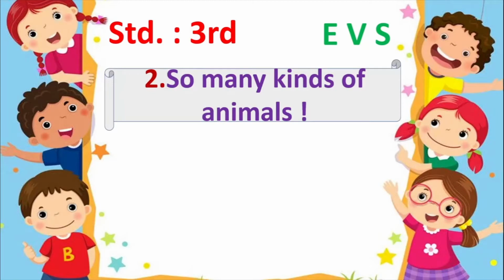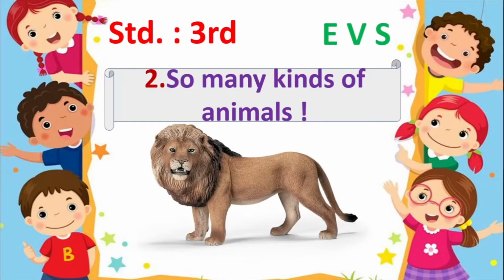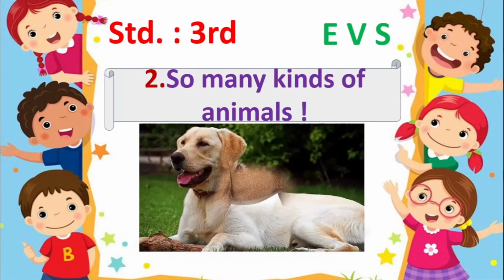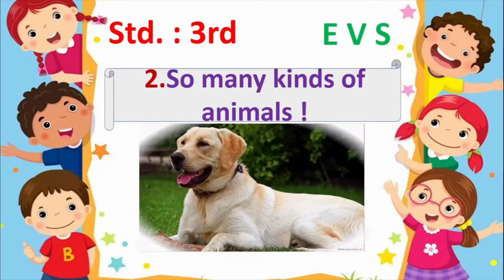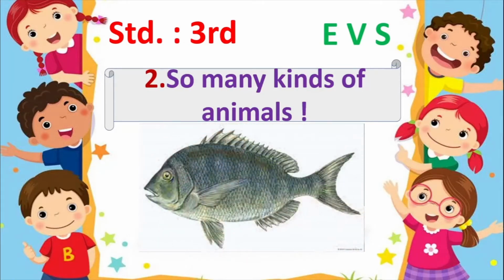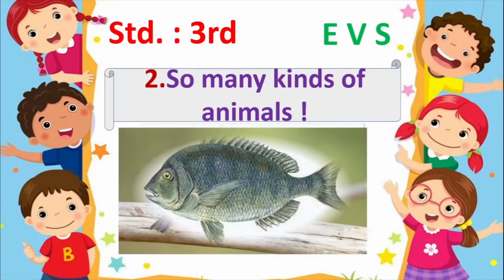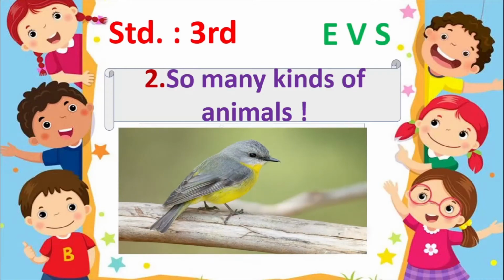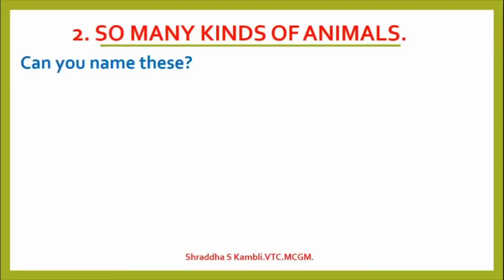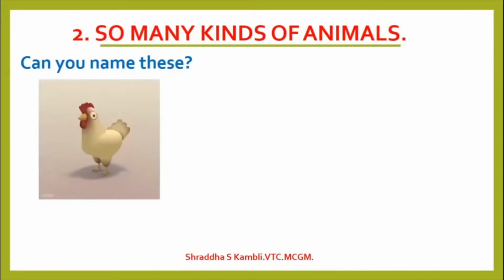Okay? For example, whenever you go to the zoo, you might have seen the lion. Near your house, you might have seen the dog. You also have seen animals like the fish and the bird. So, today we are going to learn the lesson So Many Kinds of Animals. So, can you name these animals, children?